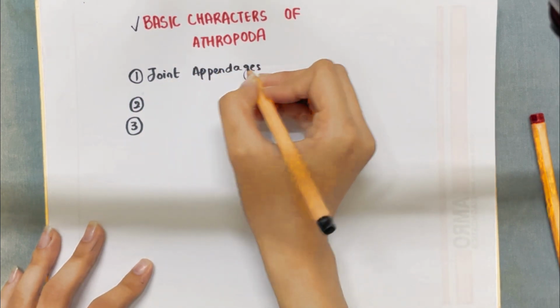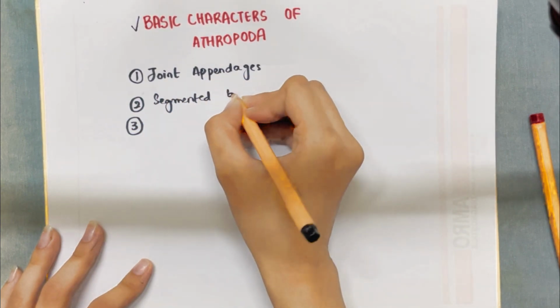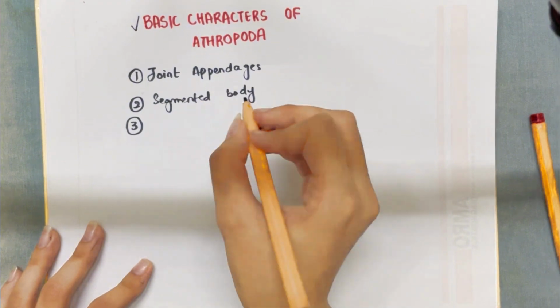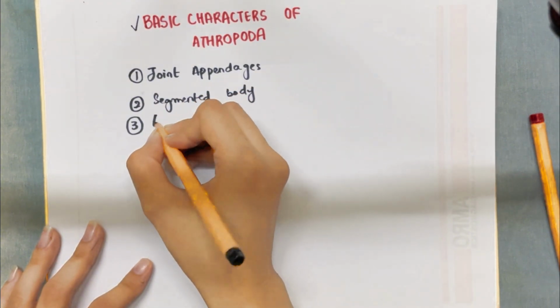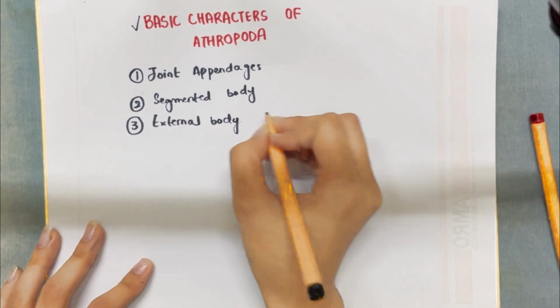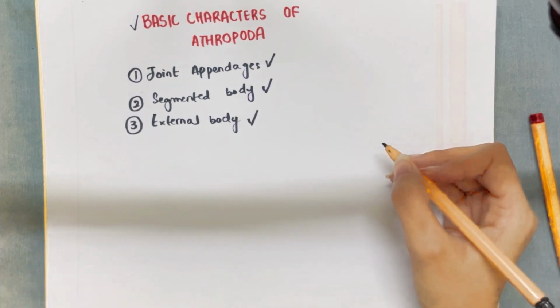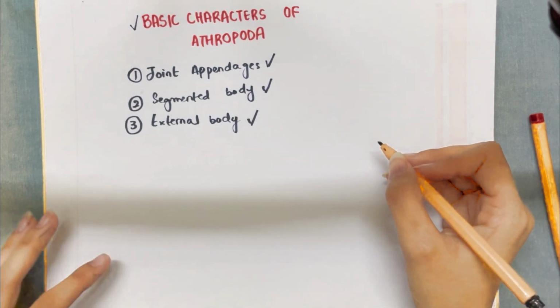The other is that they have a segmented body, and by segmented body I mean that their body is divided into multiple sections. The third is the external skeleton that makes their external body surface hard and rigid. So these are the three basic characteristics.